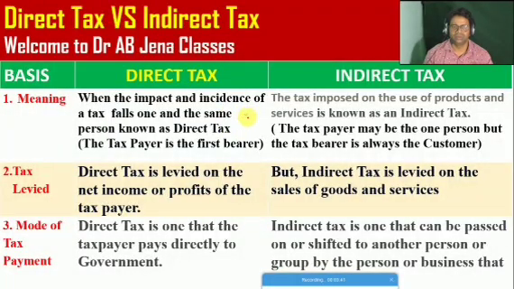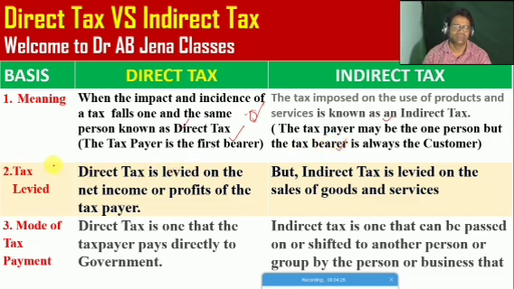Friends, I have already told you, don't skip the video. It's a small video, छोटा सा video content. So the first basis of comparison point है meaning: what is the meaning of direct tax and what is the meaning of indirect tax. When the impact and incidence of a tax fall on one and the same person, it is known as direct tax; here the taxpayer is the first bearer. Whereas the tax imposed on the use of products or goods and services is known as indirect tax. Here the taxpayer may be one person, but the tax bearer is always the customer or consumer.